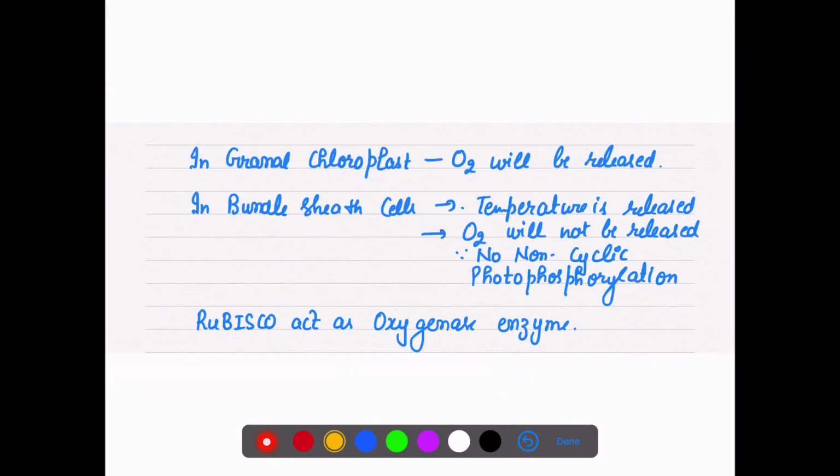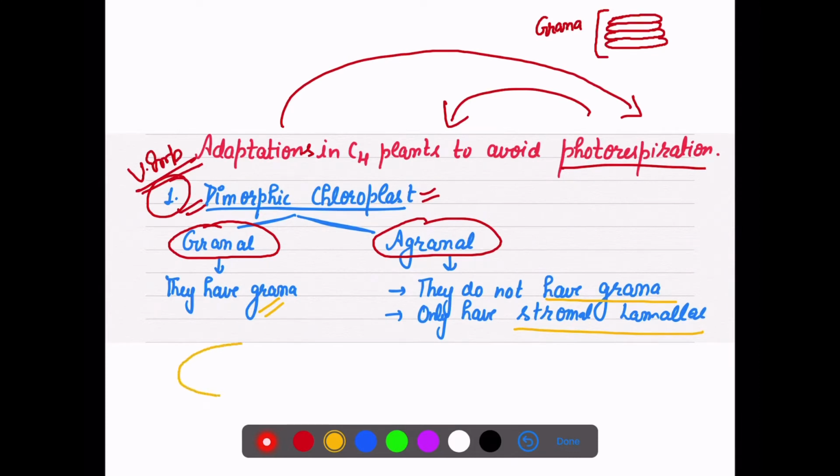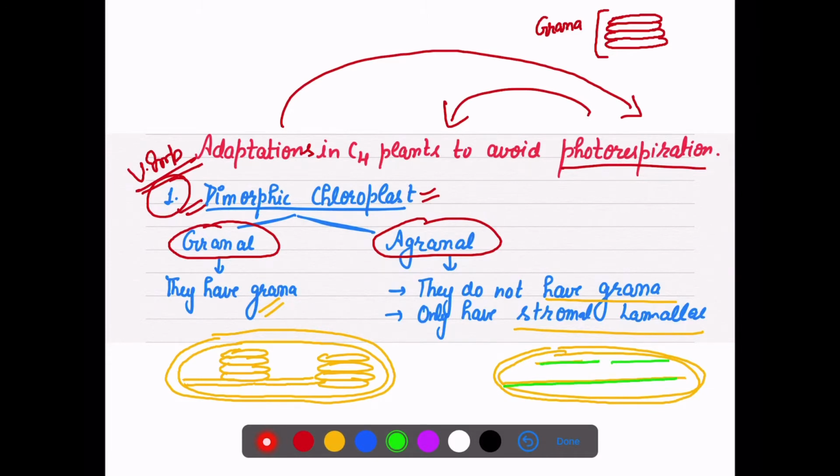lamellae, right? Suppose we have to draw the structure here, the structure of granal, sorry, granal chloroplast. As you can see, these are our grana, and these grana are connected with the help of the stromal lamellae. In an agranal chloroplast, everything is the same, only they do not have grana, they only have stromal lamellae. That's right. That is the difference between granal and agranal chloroplast.